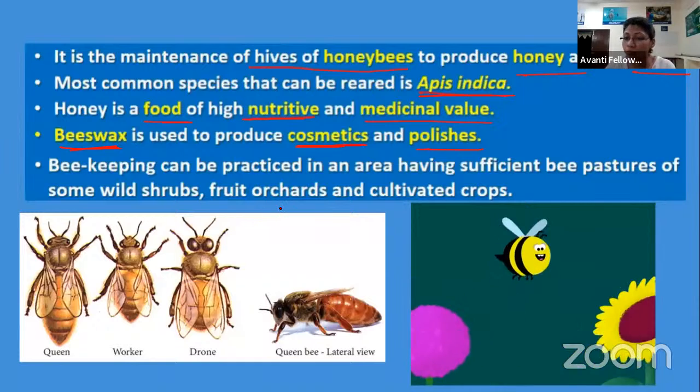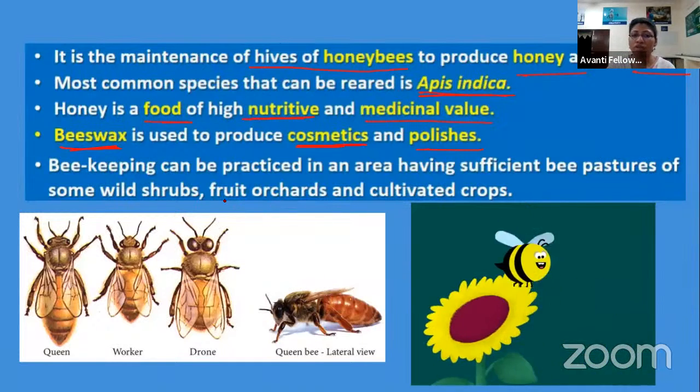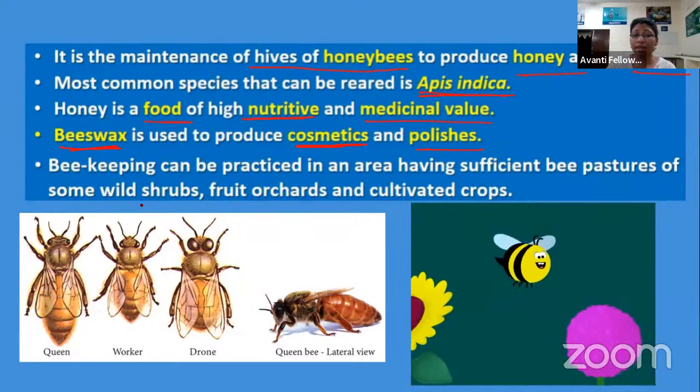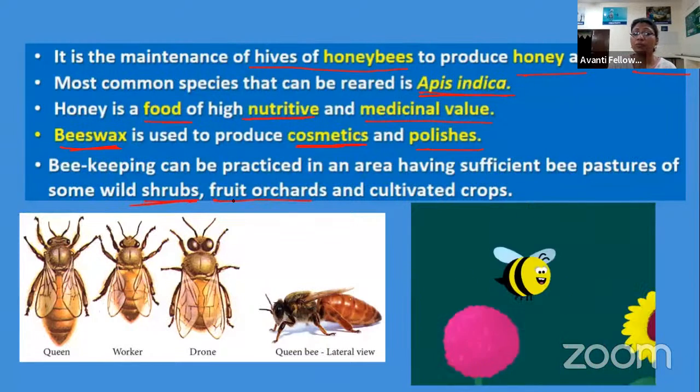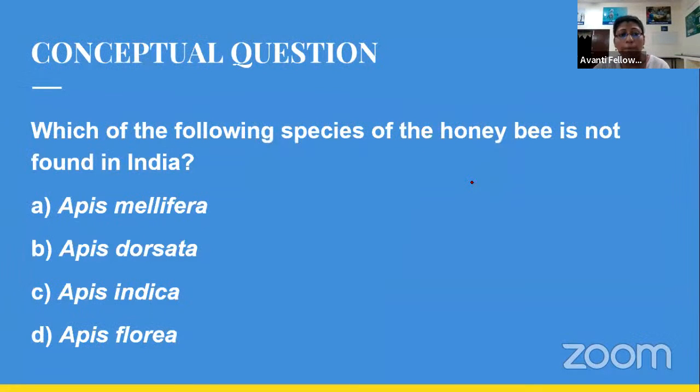And if they go for the pollination, they obtain the nectar, so that helps in the production of honey. So they are placed near the wild shrubs, fruit orchards, and the cultivated crops. Now, your question is, which of the following species is not found in India?